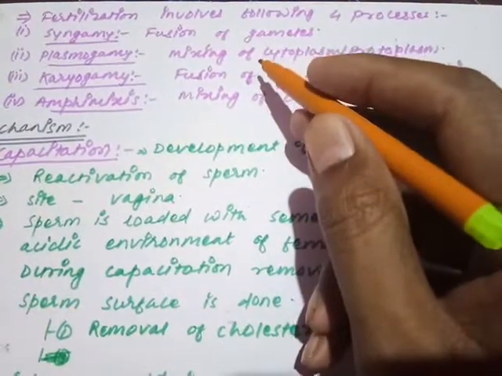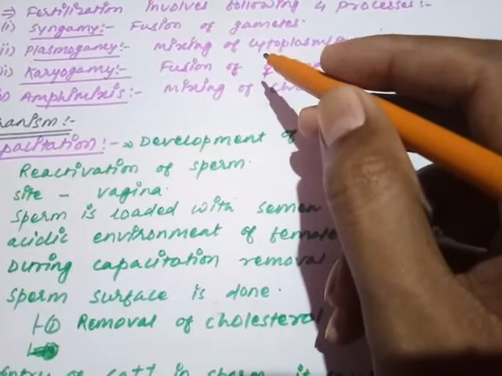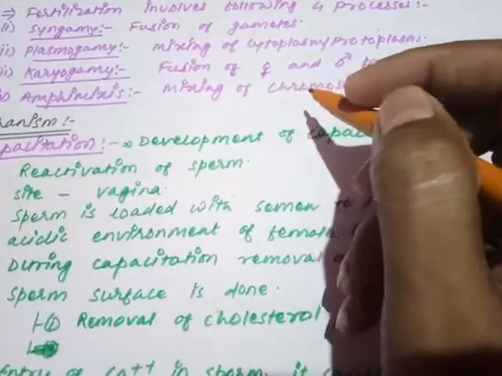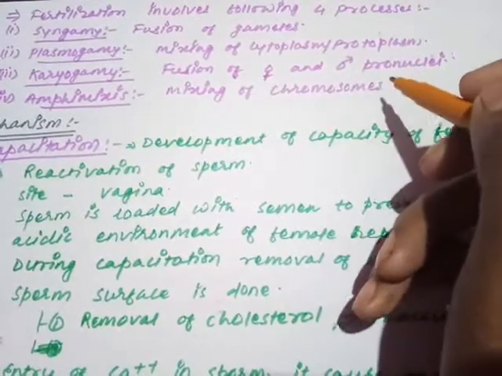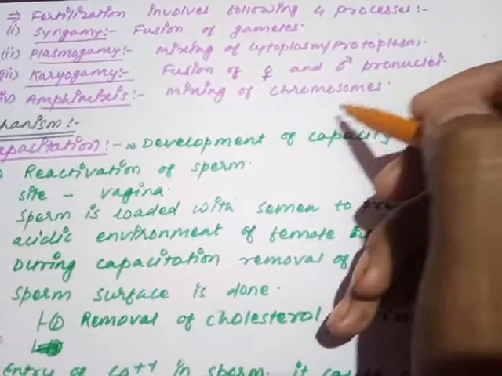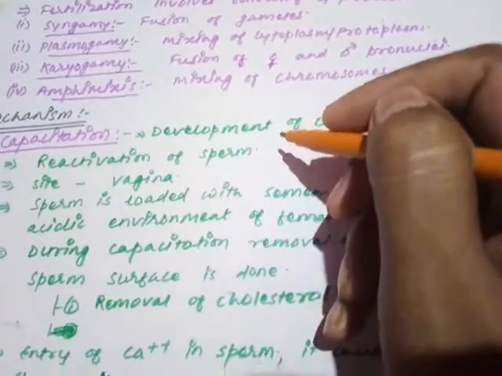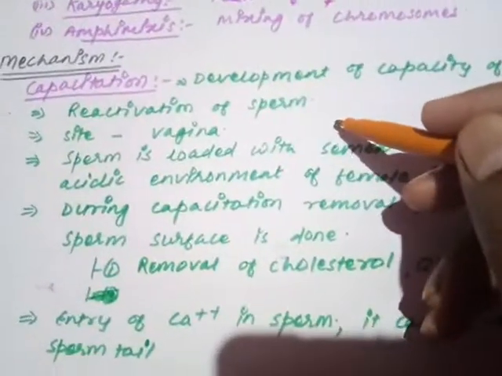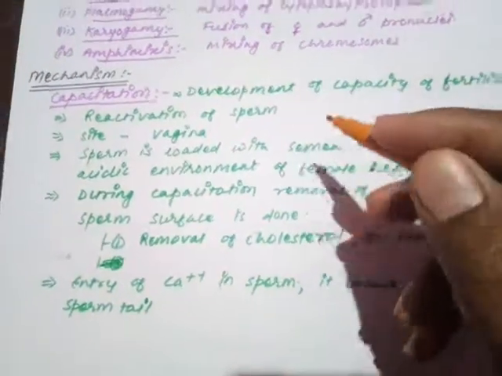Fusion of gametes is there, and at the time of fusion of gametes, first of all what happens? Plasmogamy, the protoplasm will fuse together. Karyogamy, the fusion of the male and female pronuclei. What are male and female pronuclei? You know very well. Amphimixis, fusion of the chromosomal content of the male and female gamete. How fertilization takes place, that we are just going to understand. That is the mechanism of fertilization.